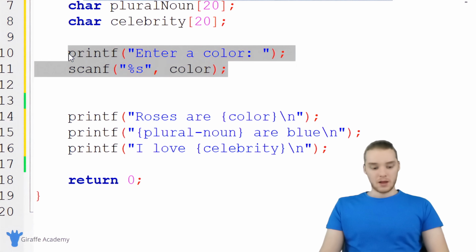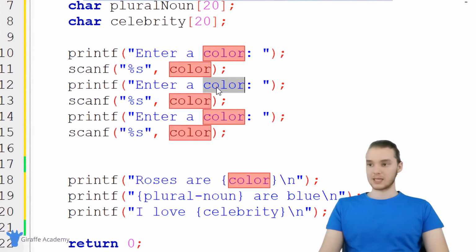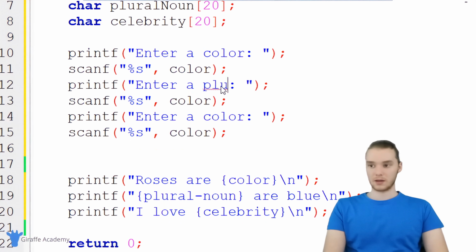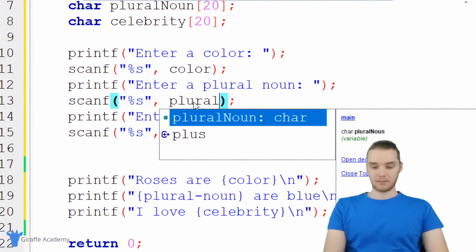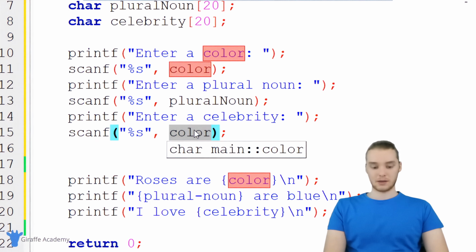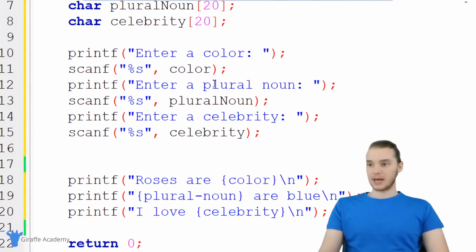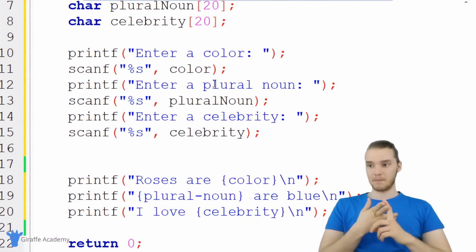So you can just get rid of that. Let's copy these, and I'm going to paste this 2 more times. So the second thing we want to get from them is going to be the plural noun, and I'm going to store this inside of the plural noun variable. So you can see now we're getting the plural noun, and finally we're going to do the same thing for celebrity, and again we're going to get that celebrity. Okay, cool. So now I'm getting the color, I'm getting the plural noun, and I'm getting the celebrity.